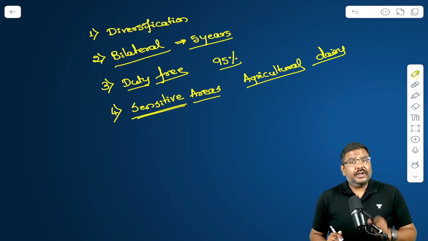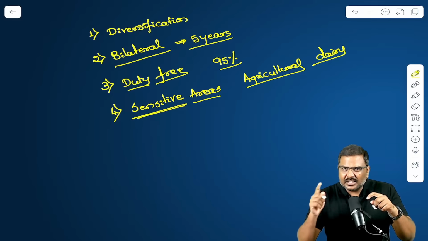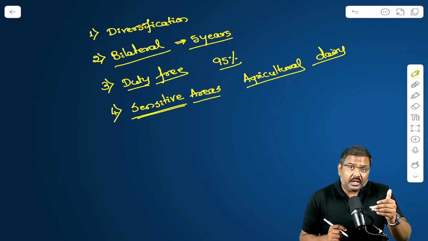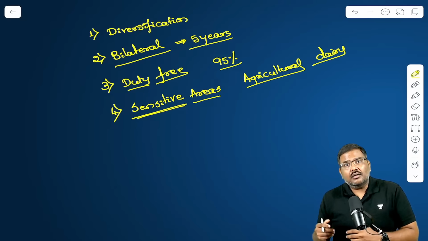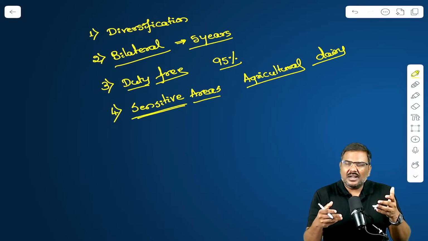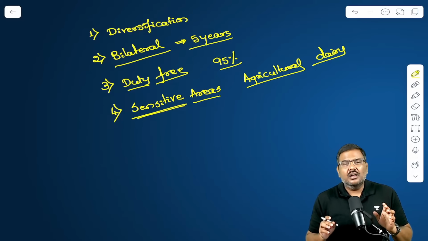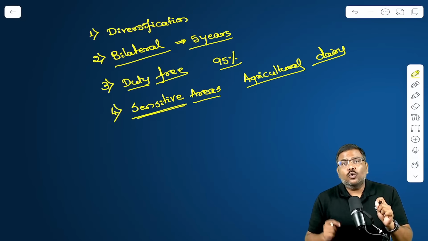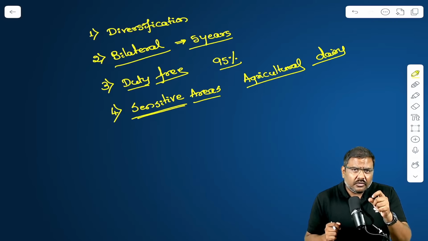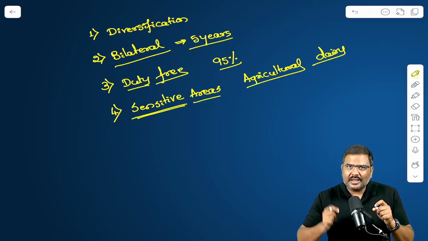But in case of India, whenever there is a trade negotiation between India and any other country, take for that matter USA or UK or China, where the negotiations have happened earlier, but there is no free trade agreement between India and China, or for that matter RCEP, India has never agreed to open up the agriculture sector. Reason being, a lot of farmers in India depend on agriculture as a source of income.